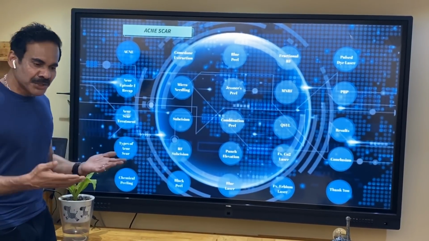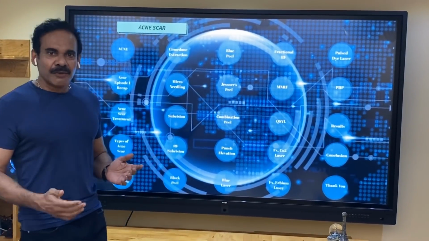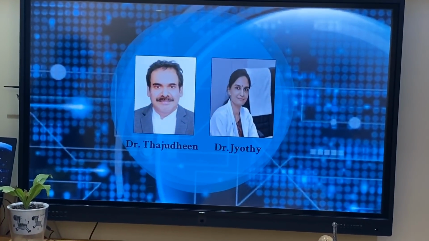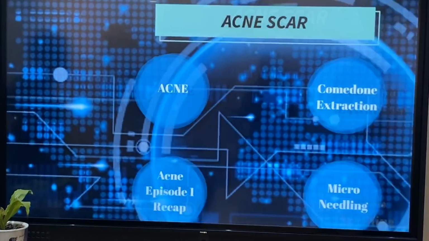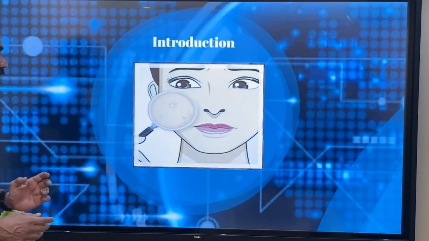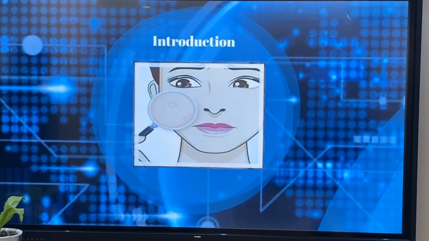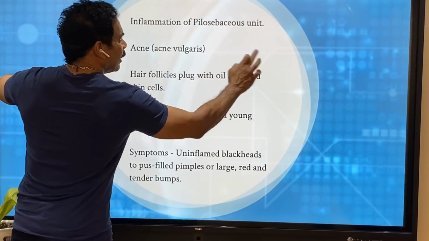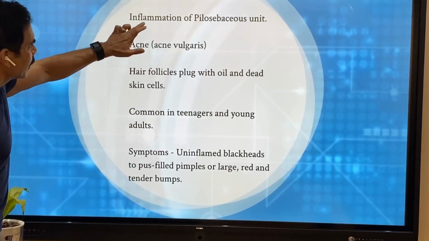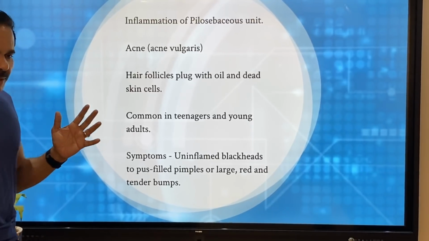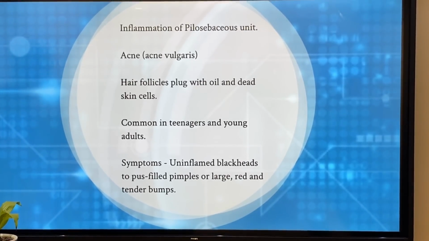Before jumping into acne scar treatment, we'll have a recap of last week's session. Dr. Jyoti and I discussed acne last week, and we'll have a recap first. What is acne? Acne is an inflammation of the sebaceous unit. We'll come to that. What is the sebaceous unit? Acne is also known as acne vulgaris.